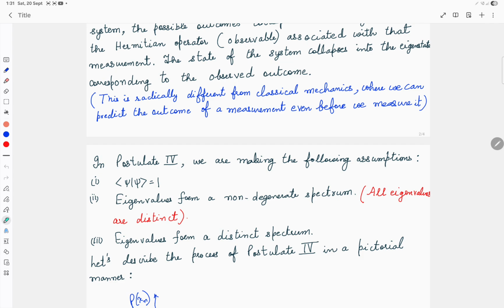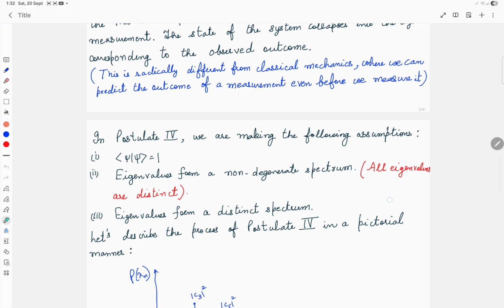If it is so, it is a case of a degenerate spectrum. But we are assuming in postulate 4 that all the eigenvalues are non-degenerate. That means every distinct eigenvalue will have a distinct eigenstate.